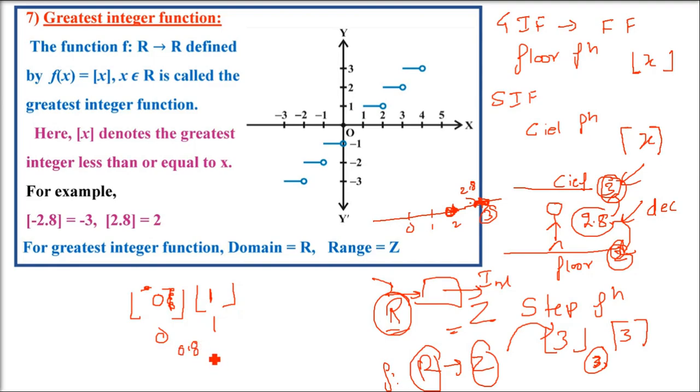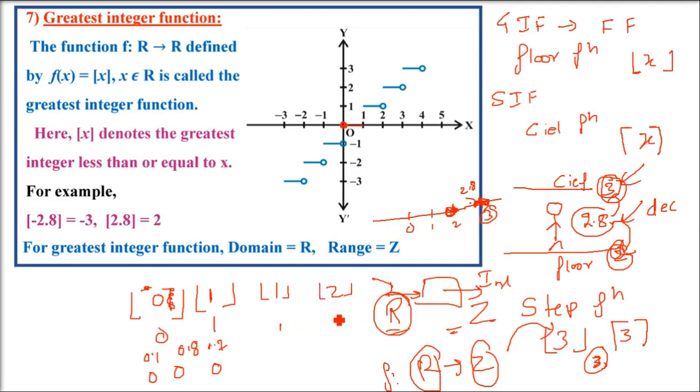It will be 1. But what is it for 0.8? You have to see the floor. It will be 0. For 0.7, it will again be floor 0. For 0.1, it will again be 0. So wherever you start, it will start from 0 and go till 1. 1 is not inclusive.